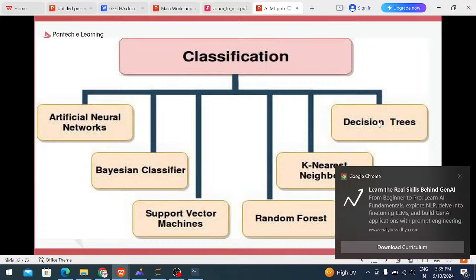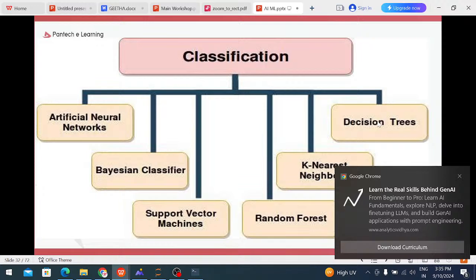In classification, a lot of applications are there. Mostly we are using random forest, decision tree and k nearest neighbors. Decision tree means we are collecting the tree information. First, without a root we cannot develop anything from the tree. First we collect one root value. The root divides into sub branches. The branches are again converted to sub branches, like that. That is known as the decision tree. Once a leaf node comes at the end of this stage, we cannot extend. Why? Because leaf nodes are not extended. That is known as the decision tree.